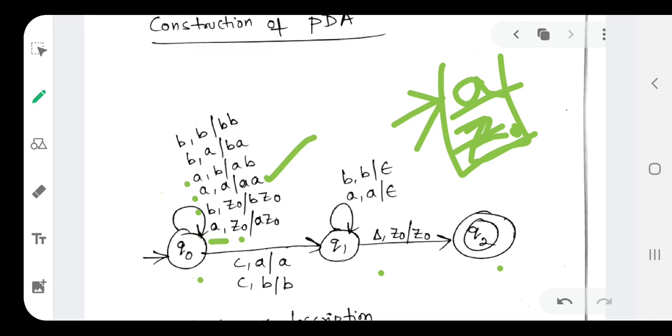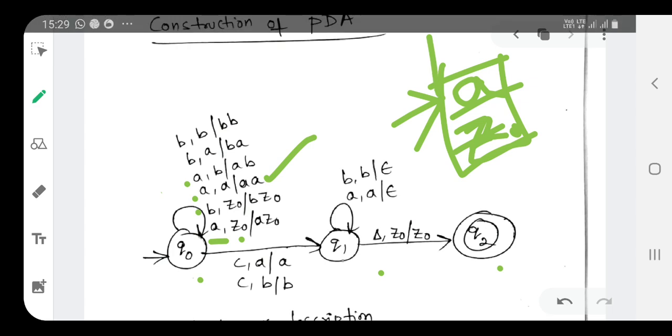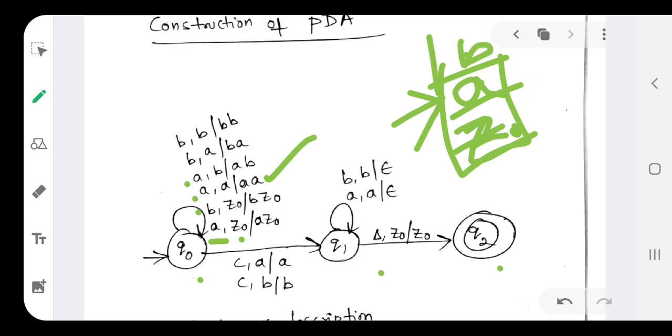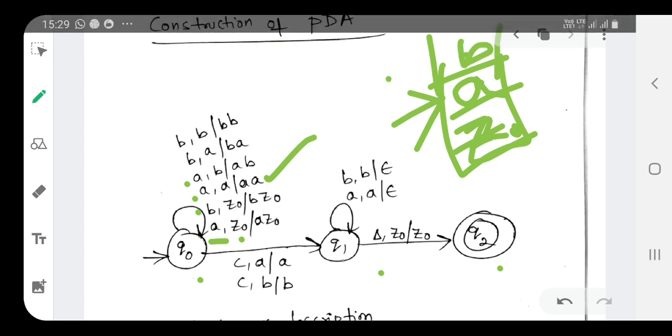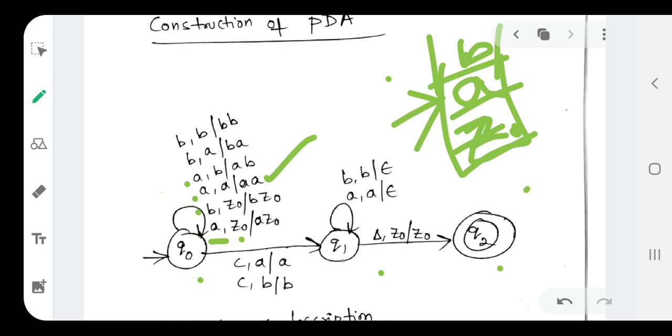And suppose the top of the stack is B, and now consider we are inserting an element A. During that time the top of the stack will become AB. If the top of the stack is A and we are inserting B, the top of the stack will become BA.